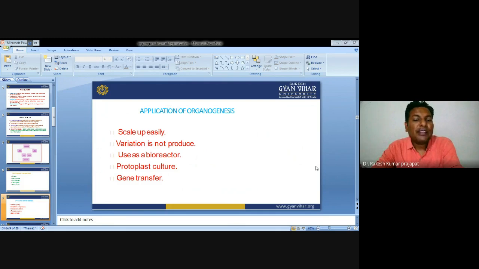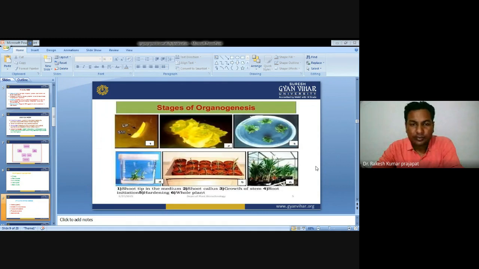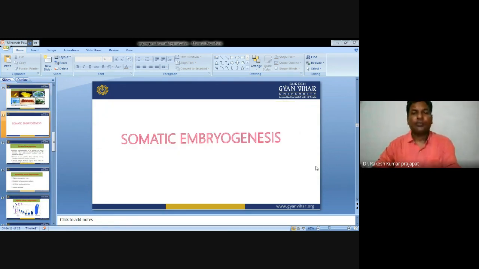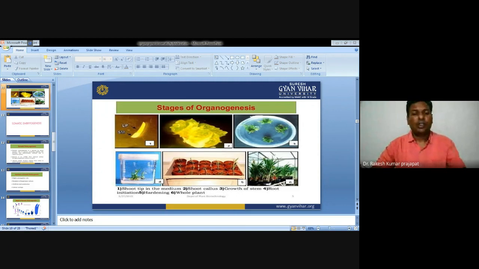It can be used as a bioreactor. It is used for protoplast culture and gene transfer. Now, if we talk about the stages of organogenesis, organogenesis, you know very well that,